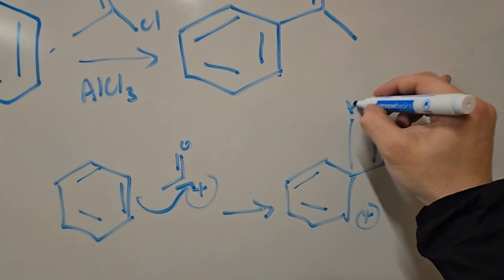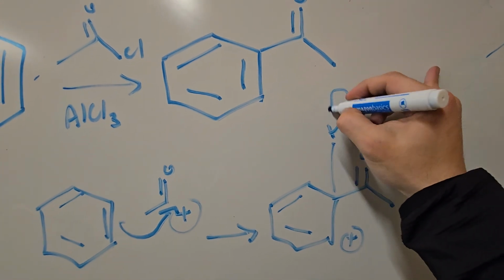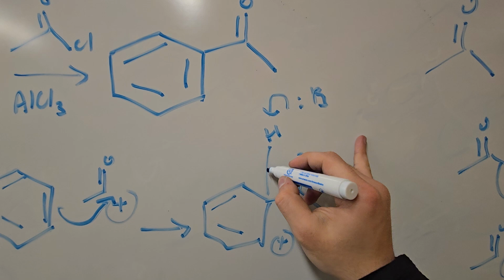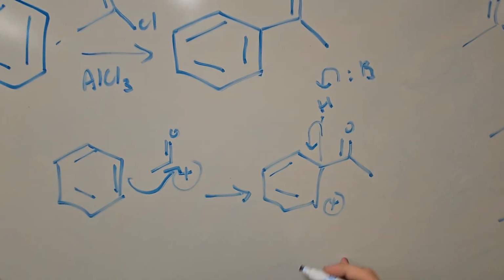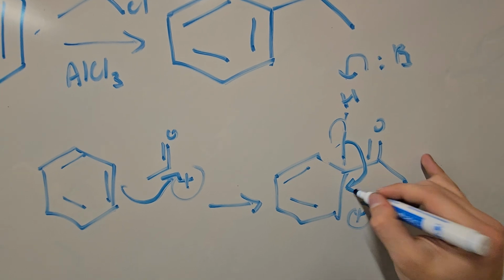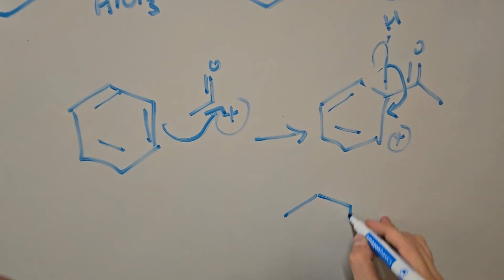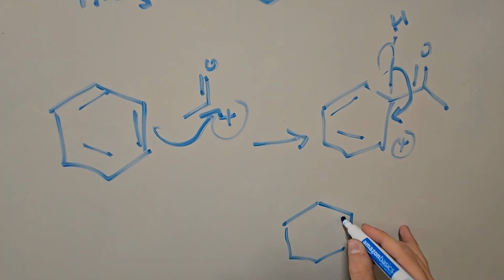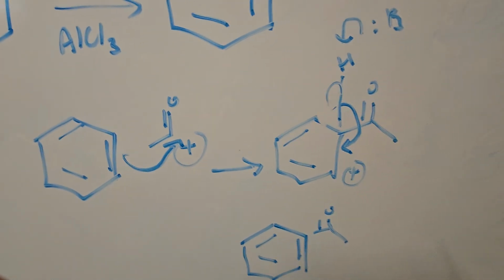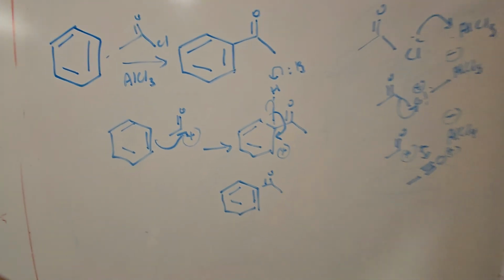As usual, a base, or we can write it as AlCl4 minus, deprotonates this hydrogen, and the electrons come down to reform a pi bond here to re-aromatize the ring. And now we've acylated, thereby adding a carbonyl species.